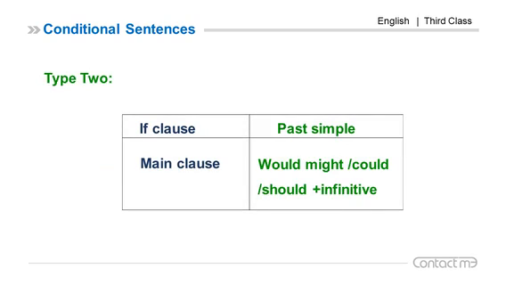Type 2. If clause, past simple. In the main clause we use would, might, could, should plus infinitive. Would, might, could, should are called conditional plus infinitive. But here would is the most common. Type 2 is improbable because the if clause past simple is called unreal past, because if 2 does not deal with facts, it deals with hypothesis or supposition or suggestion.